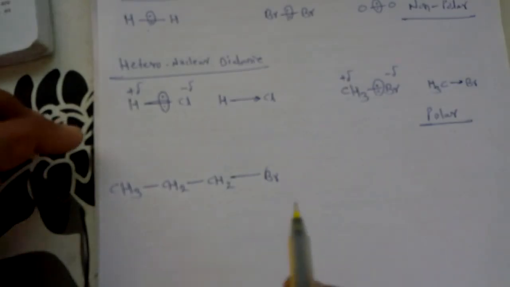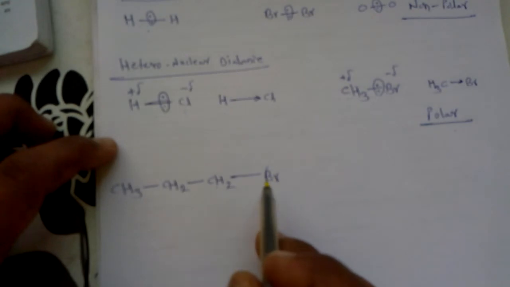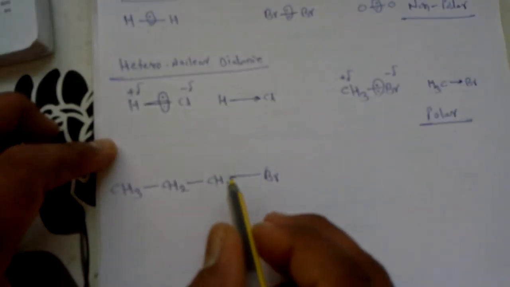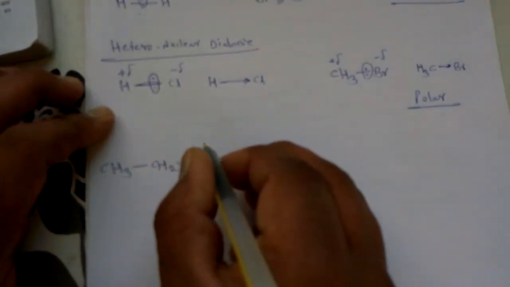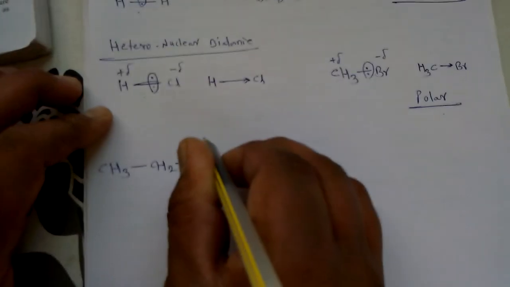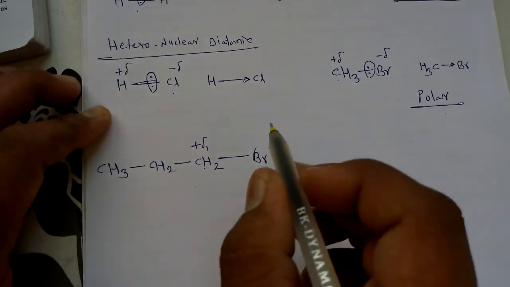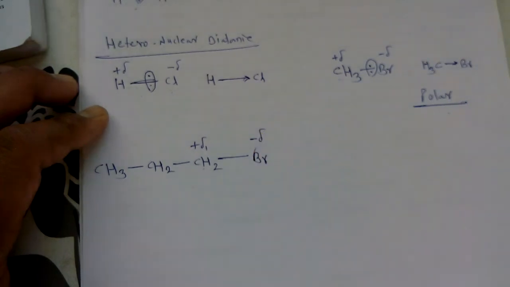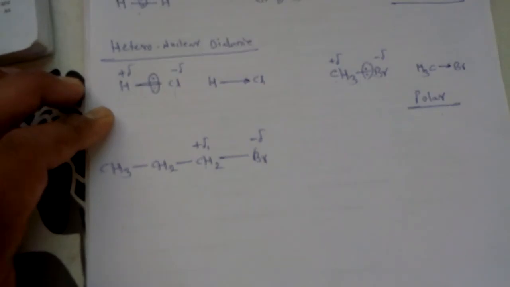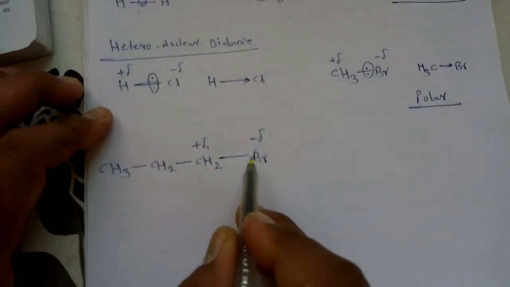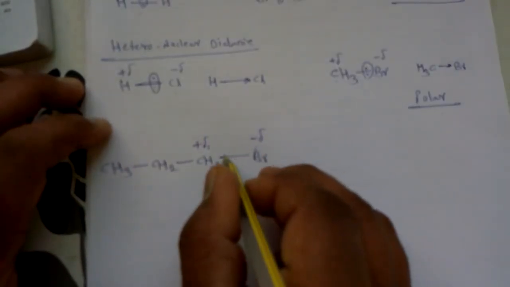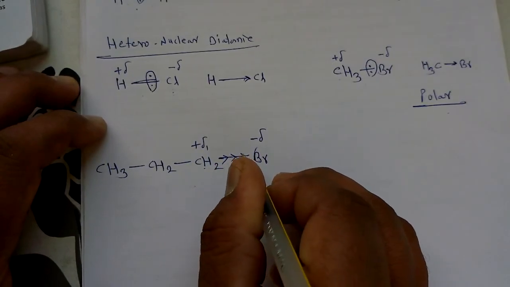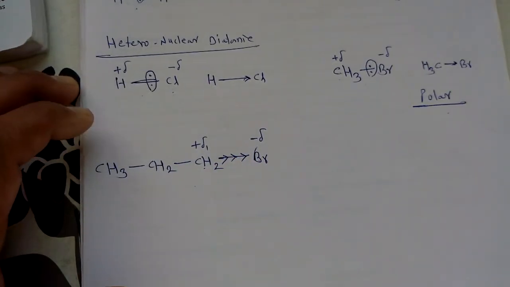Now if we consider the bond between this carbon number 1 and the bromine, in this case there is an electronegativity difference between this carbon and the bromine, and that's why a partial positive charge, delta 1 positive, can be created on this carbon number 1, and a partial negative charge can be created on this bromine. So we can say that the electron density present in this carbon-bromine bond gets shifted more towards the bromine atom.